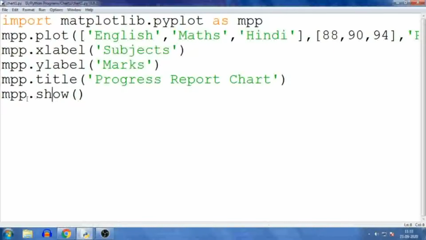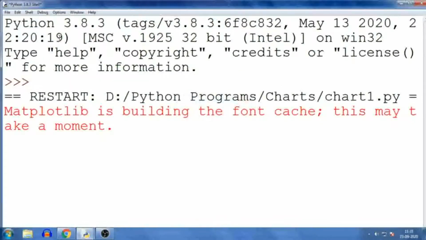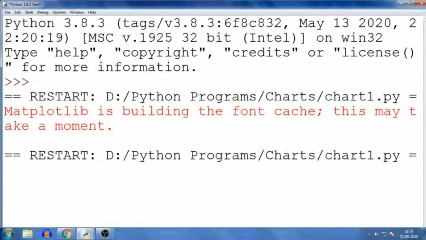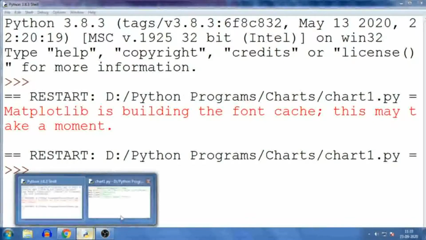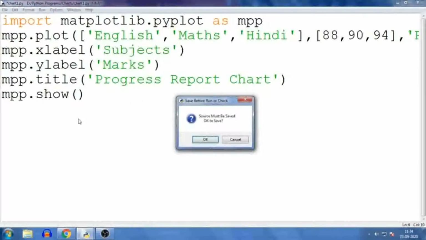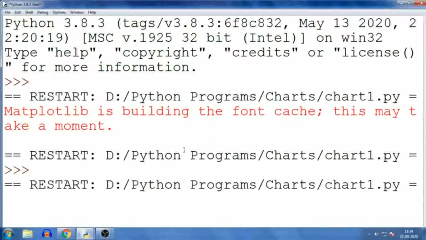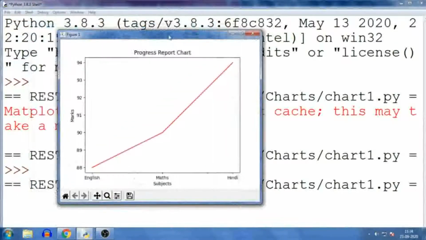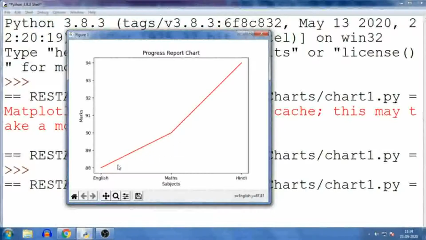Then last, if I remove this mpp.show, then nothing will be available. So after writing all these methods, you need to write mpp.show. That means whatever object name you have given, whatever instance you have created, that name you have to write. See, I have not written show, so that's why it is not coming. Now I am using mpp.show. So whatever numbers, whatever data you want to plot on the chart, you have to write there. See, it is coming over here, whatever marks we have written in the list. So in that manner it is coming.